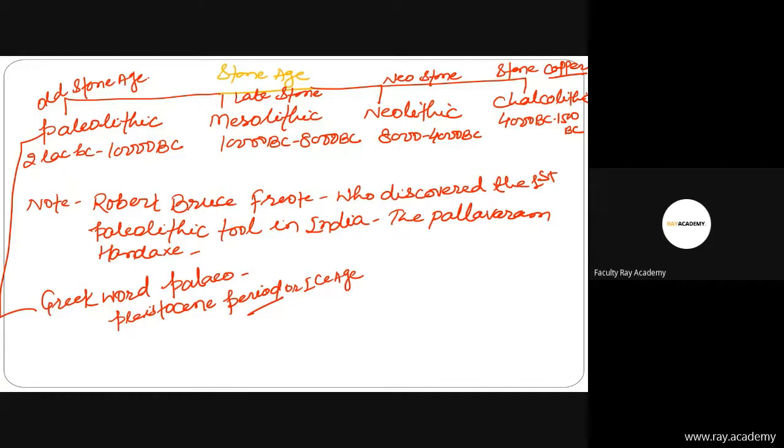Very good. Now I'm going to tell you the main characteristics of the Paleolithic age. First, the Indian people are believed to have belonged to the Negrito race, related to South Africa, and lived in the open air, river valleys, caves, and rock shelters.